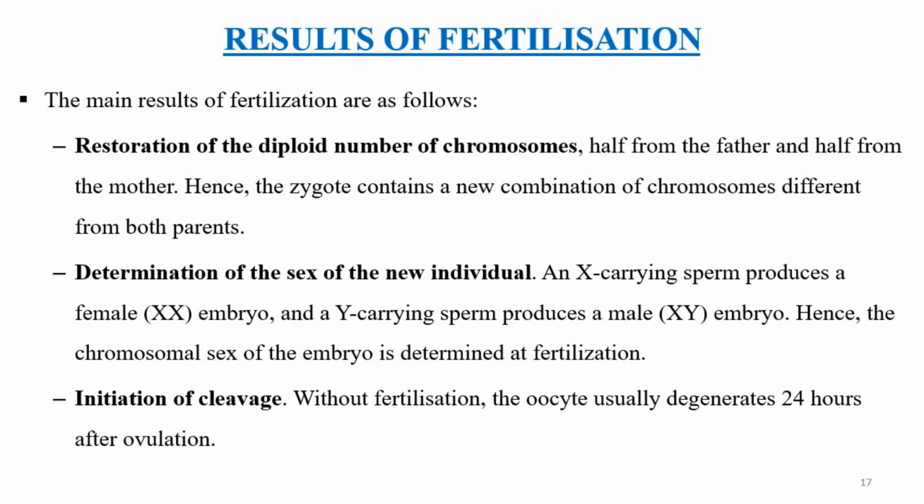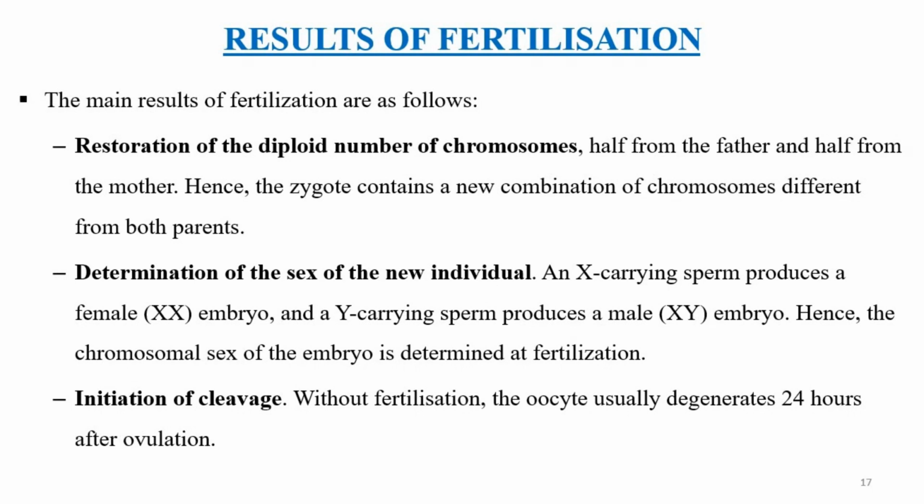Now, what are the results of fertilization? The main results of fertilization are as follows. Number 1, there's restoration of the diploid number of chromosomes. So half from the mother, half from the father. You take 23 plus 23, you get a diploid number of chromosomes. Number 2, there's determination of the sex of the new individual. Now, determination of sex is due to the male sperm.